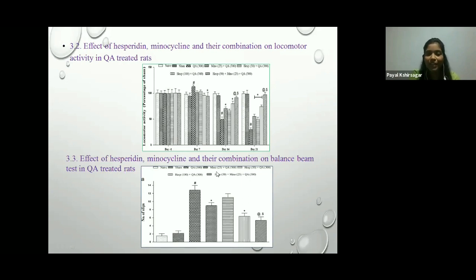And when minocycline 25 mg per kg plus hesperidin 100 mg was given, the number of foot slips was reduced as compared to the quinolinic acid treated group. But when given in combination, hesperidin 50 mg plus minocycline 25 mg, there is a potentiation of this activity, and the number of foot slips was reduced, which was significant as compared to the quinolinic acid group.